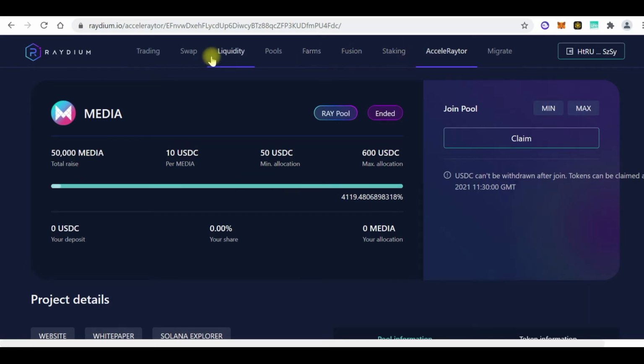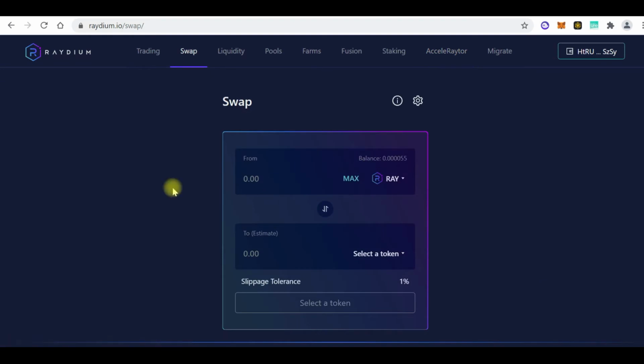So let me go to the part of liquidity provision. What exactly is liquidity provision, right? So we know that in an order book kind of exchange, which Binance, FTX, OKX, Huobi, HitBTC are, they deal with what we call an order book, right? So you place your order on the exchange and someone comes and takes your order. That's how trades are matched, right? But these AMMs, Uniswap, SushiSwap, the rest, they don't have order books. They don't make use of order books.